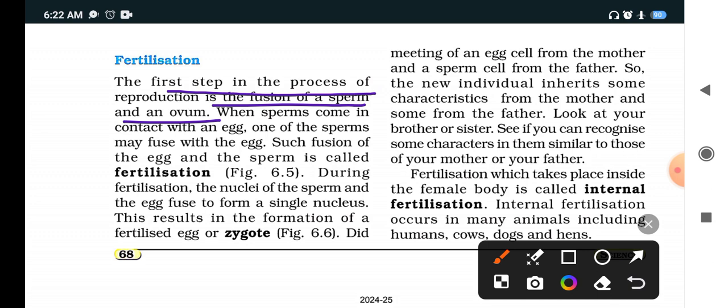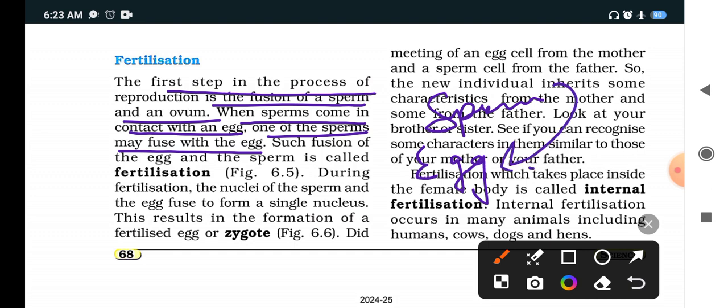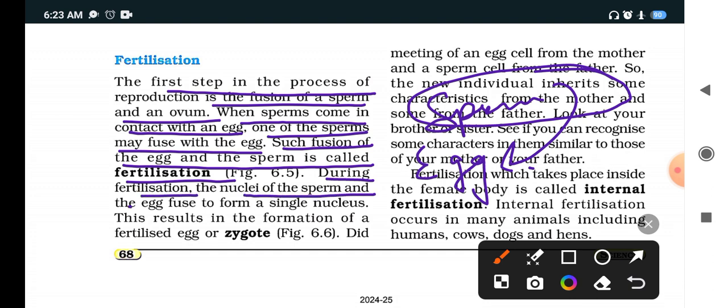Now when the sperm come in contact with the egg, one of the sperm may fuse with the egg. One sperm will fuse with the egg. Such fusion of the egg and the sperm is called fertilization. So many sperms reach the egg, but when one sperm and the egg fuse, this is known as fertilization. During fertilization, the nuclei of the sperm and the egg fuse to form a single nucleus.